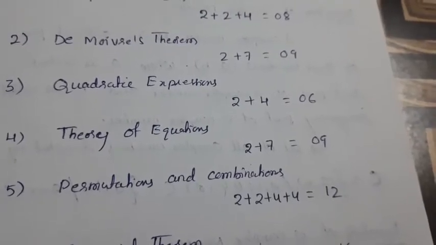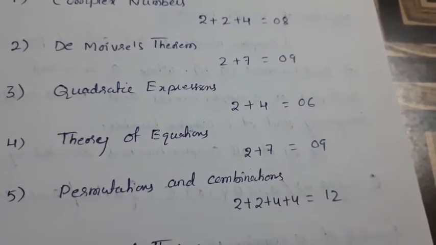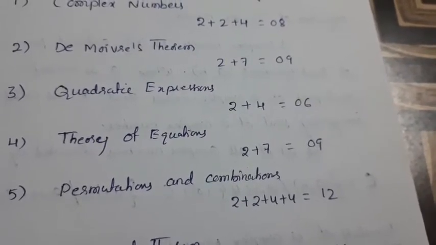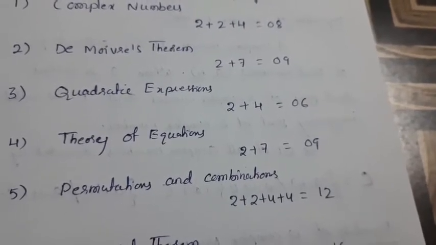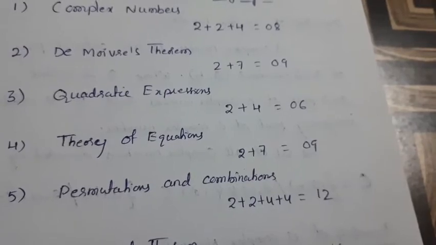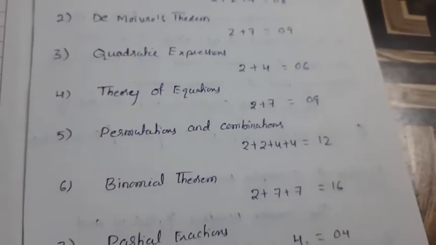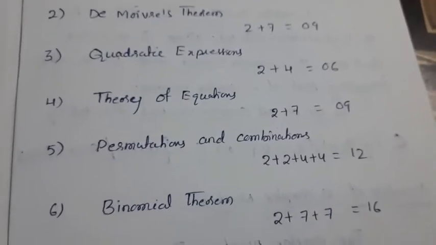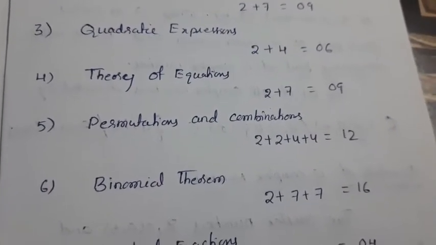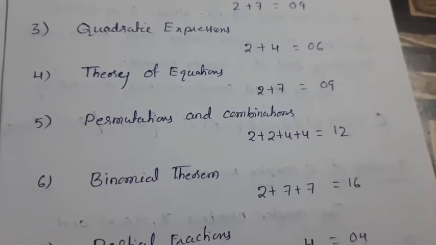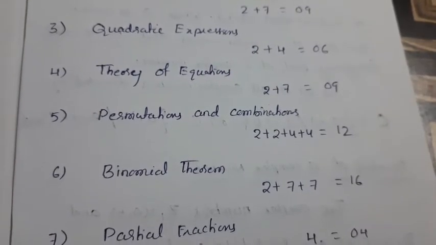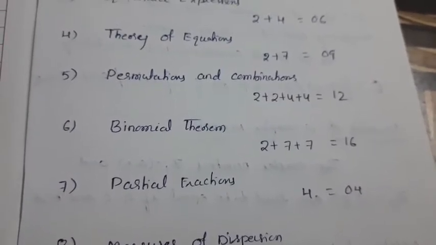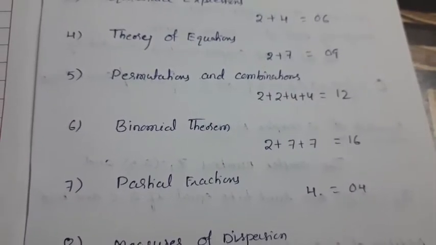The same as from the fifth chapter, that is permutations and combinations. From permutations and combinations we get 2 very short answers and 2 short answers. That is 2 plus 2 plus 4 plus 4. Total marks is 12 marks. From the sixth chapter, binomial theorem, we get only 1 very short answer and 2 long answers. That means 2 plus 7 plus 7, total marks is 16. From the 7th chapter, partial fractions, we get only one short answer, that is a 4 marks question.